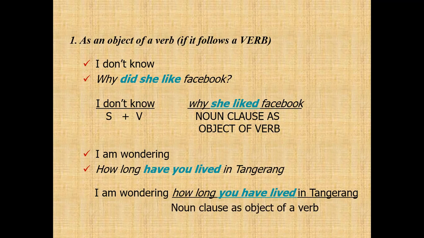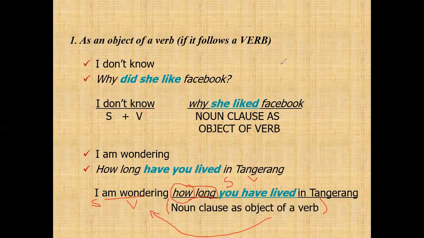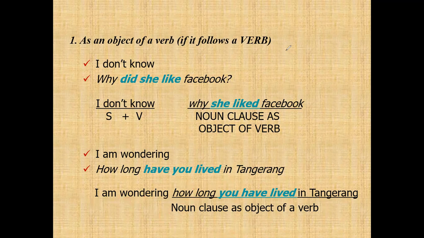So "how long you have lived in Tangerang" is a noun clause as the object of the verb. The subject is I, the verb is am wondering, and then there is the object of the verb. The formula for the object of a verb has a connector, how long, and then a subject and then a verb. So it is called an object of a verb.